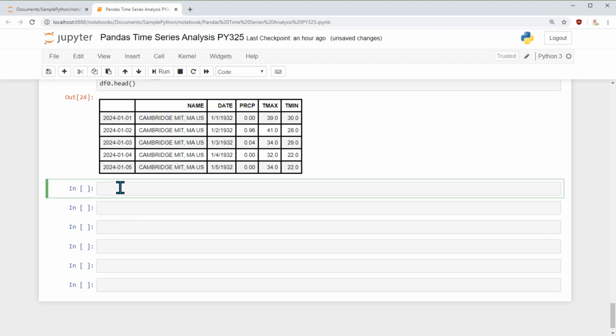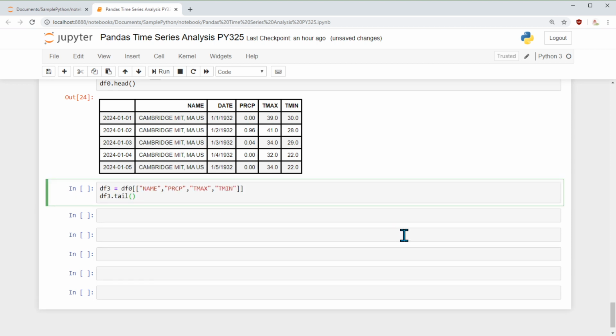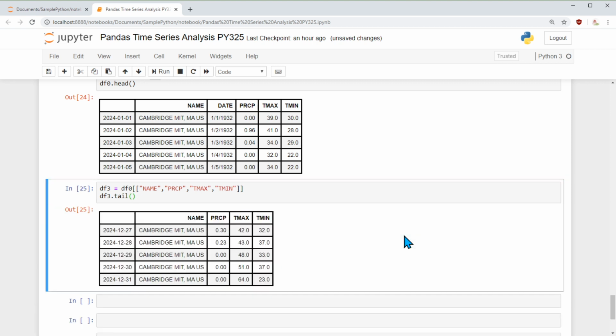Let me insert a few more lines here. Now I say new data frame 3, which is from data frame 0, and I want to pick only the columns name, precipitation, maximum and minimum temperature. I am intentionally skipping the date, and then I am displaying the bottom 5 records.